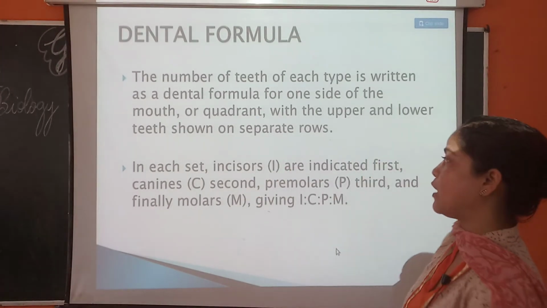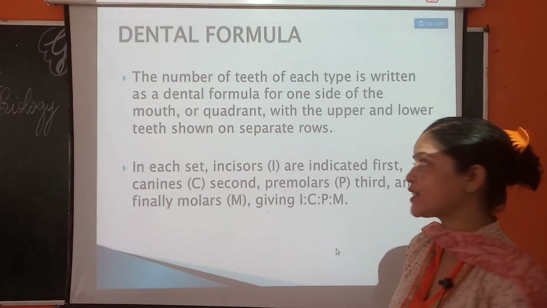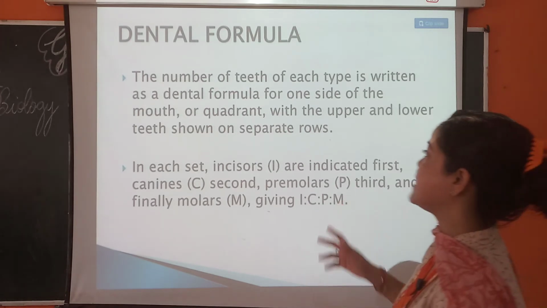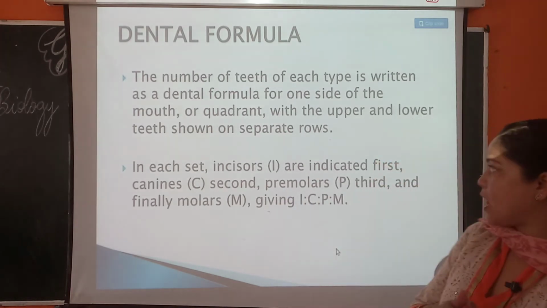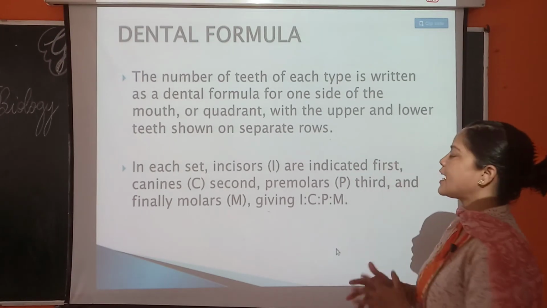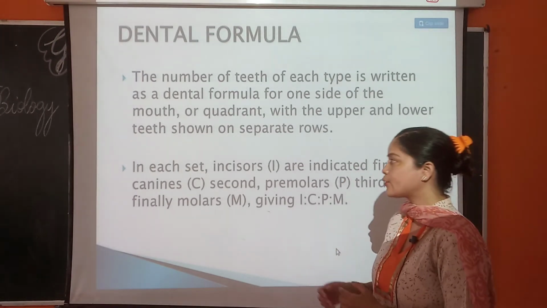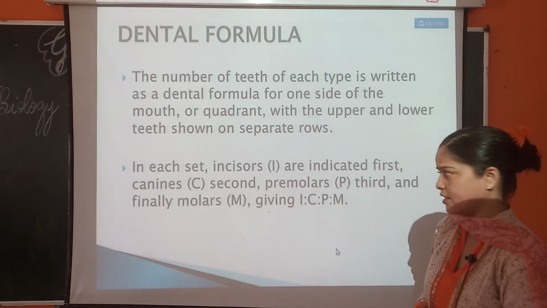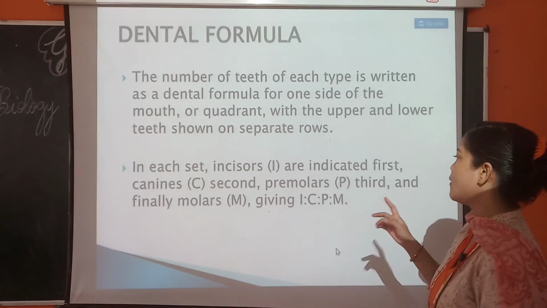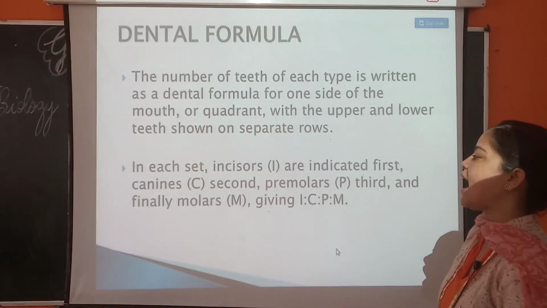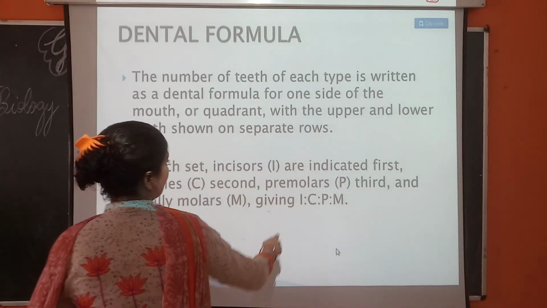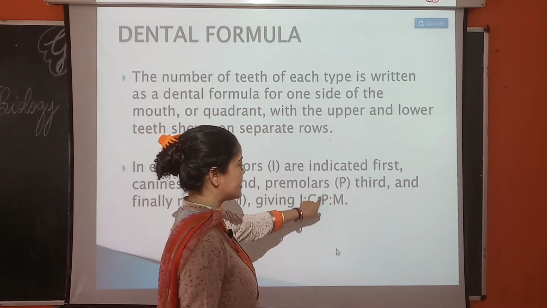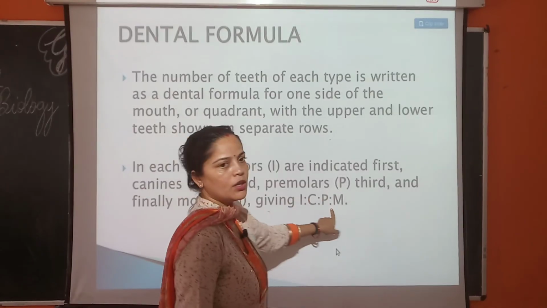I was telling about the dental formula. I told you that I will tell you later. The number of teeth of each type is written as the dental formula for one side of the mouth or quadrant, with the upper and lower teeth shown on separate rows. In each set, incisors are indicated first, canines second, premolars third, and finally molars, giving I that is incisors, C that is canines, premolars, molars.